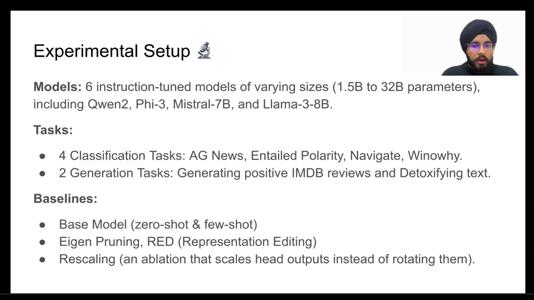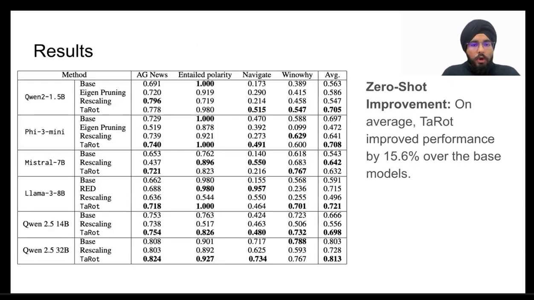Finally, we compared TaRot against several strong baselines, including the base model zero shot and few shot performance, other editing methods like eigenpruning, and a crucial ablation we call rescaling, where we simply scale the output of attention heads up or down instead of rotating them. Across almost all models and tasks, TaRot was consistently the best or the second best performing method.